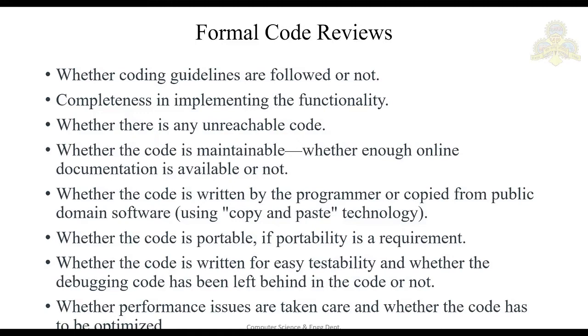So, what are the things that we should keep in mind as a reviewer when a code review is happening? You can see these things, right? You have to keep all of these in mind whenever you are doing a code review. The first one is whether coding guidelines are followed or not. This is very important, whether you are following C, Java, Python, whatever the coding language. You should follow the guidelines like naming convention, how the class name should be written, your file names, the number of lines in a module. Everything like this comes under coding guidelines.